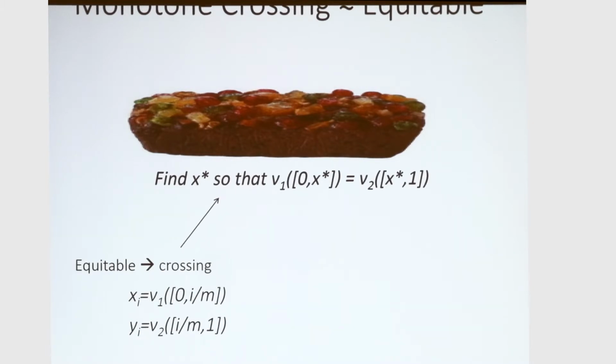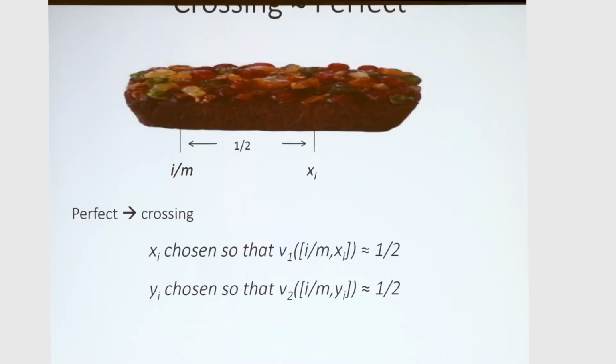The idea, for one direction, which will be useful for getting a lower bound, is that to go from equitable to crossing, if you have an equitable instance, you can set xi to be the value of Alice, for example, for the piece from 0 to i over m, and for Bob, his value for the interval i over m to 1. Then crossing will be equivalent to this. You really can't see this. I'm sorry.